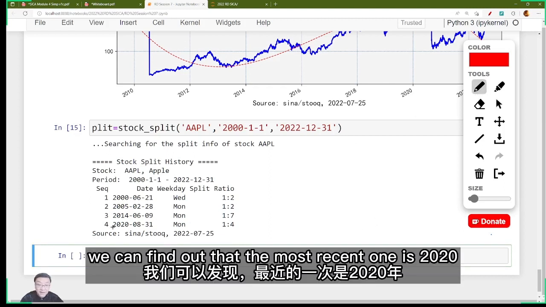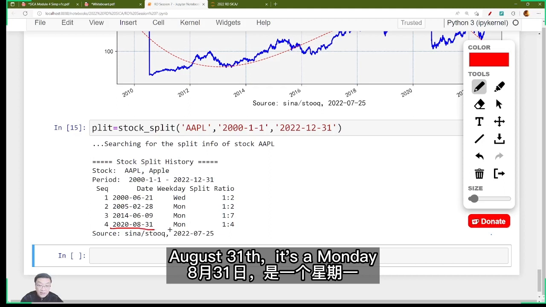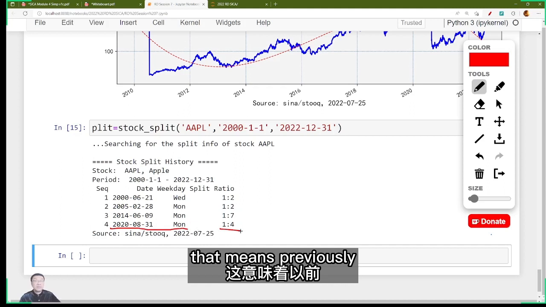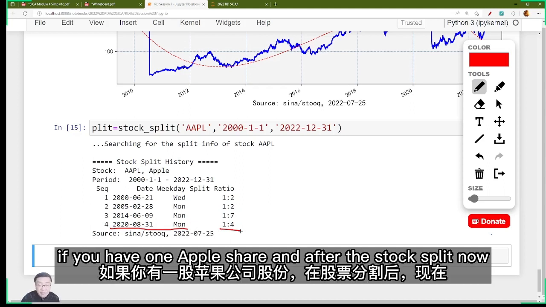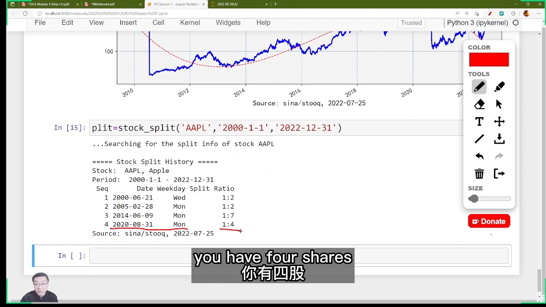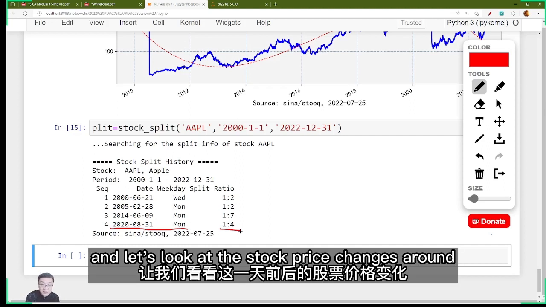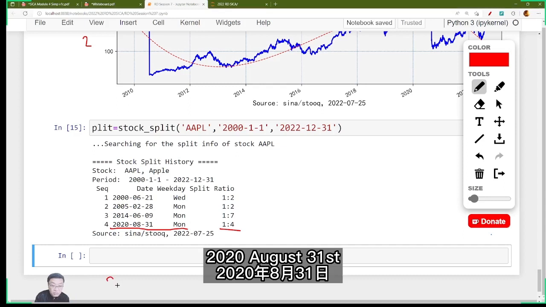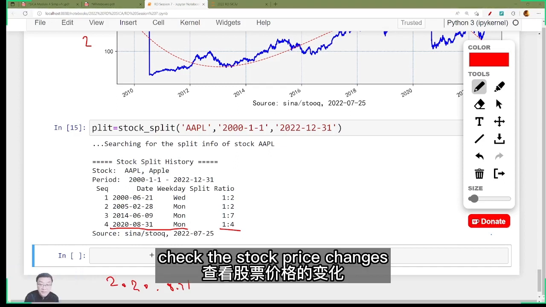We can find out that the most recent one is 2020, August 31st. It's a Monday, 1 to 4. That means previously, if you had one Apple share, after the stock split now you have 4 shares. And let's look at the stock price changes around this date. 2020, August 31st. Let's check the stock price changes.